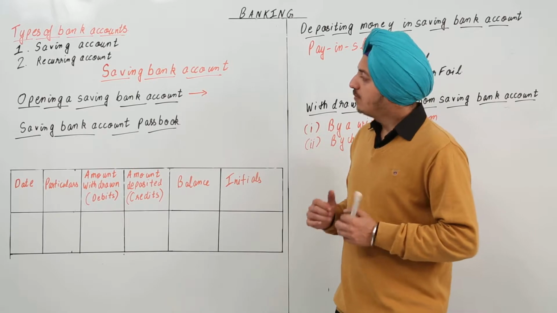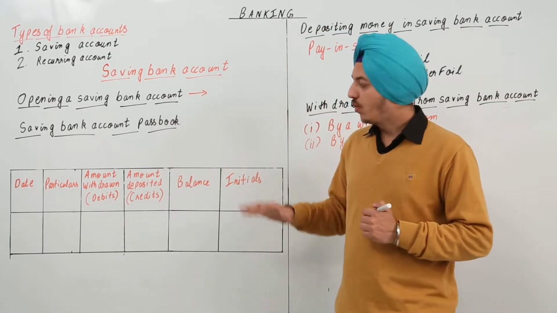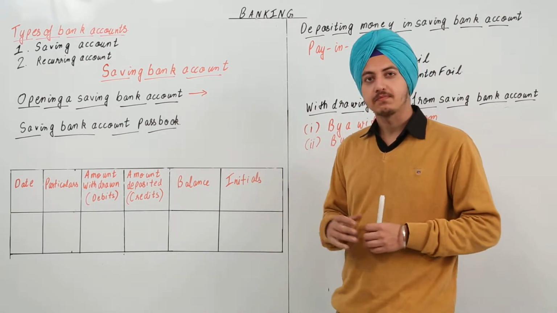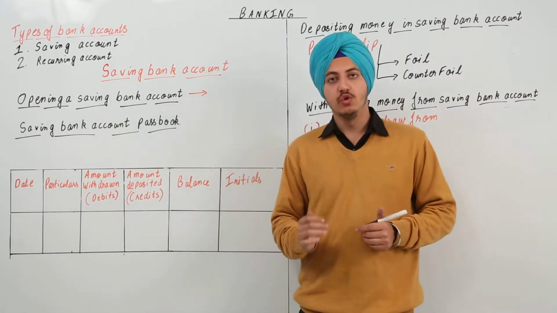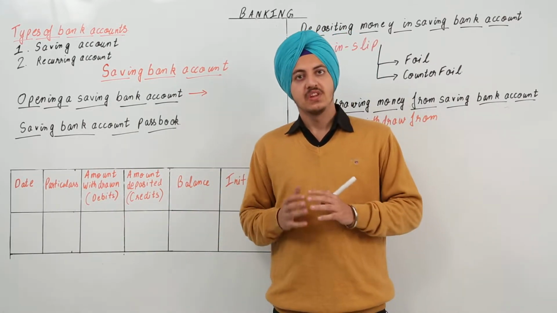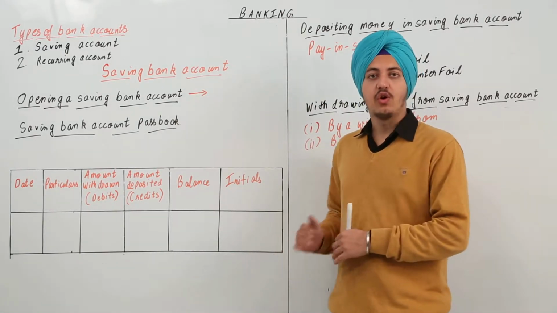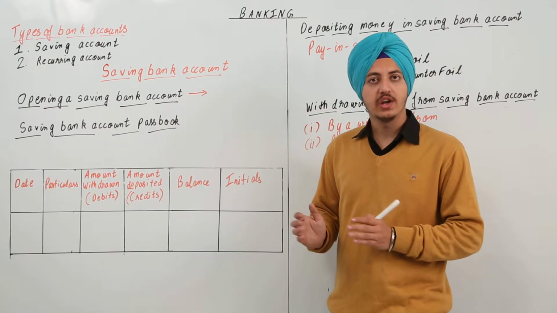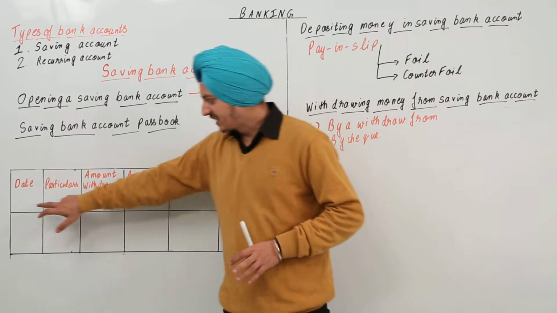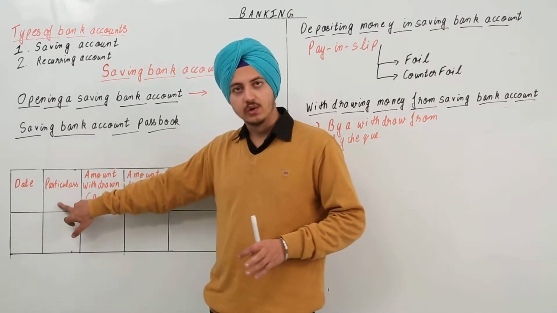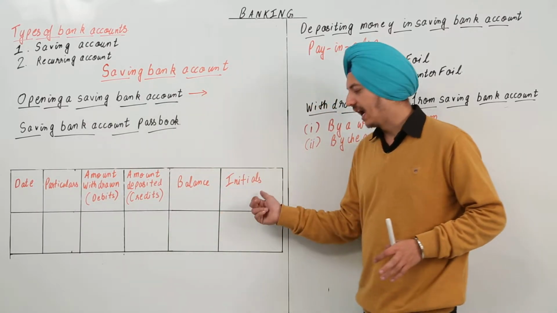Okay, now moving on to the next topic, the saving bank account passbook. What is a saving bank account passbook? A passbook is a book that is given to you at the opening of the account, and this book has all the entries of whatever transactions go on in your account. A basic passbook looks like this. It has the date, the particulars, amount withdrawn, amount deposited, balance and initials.